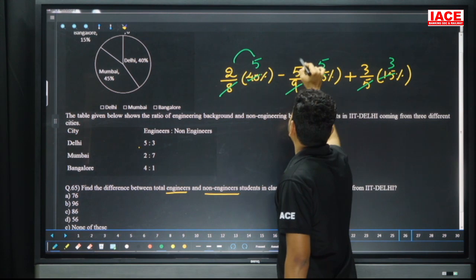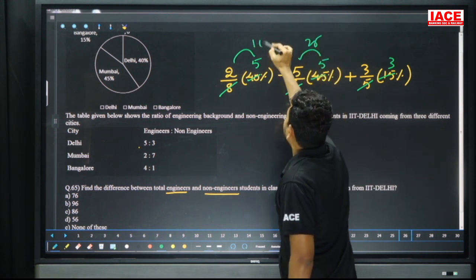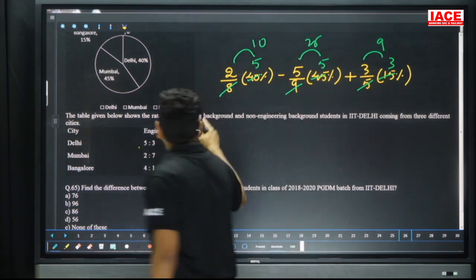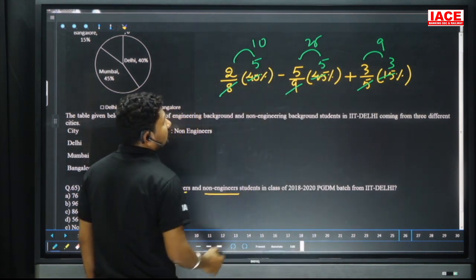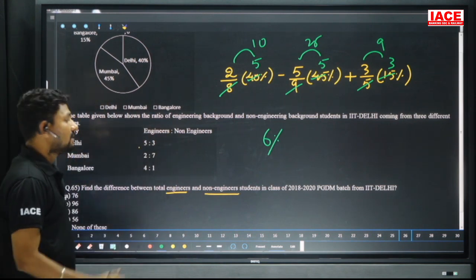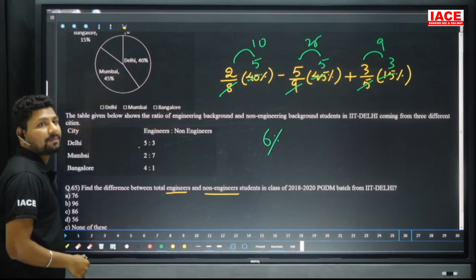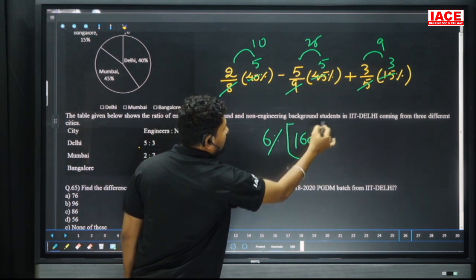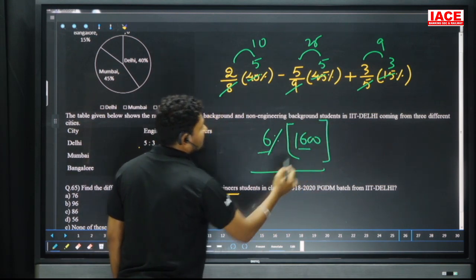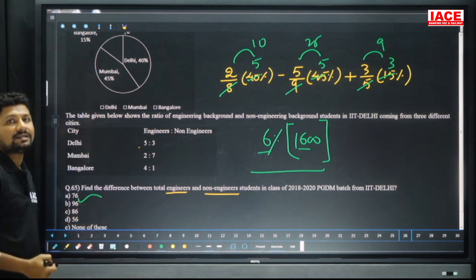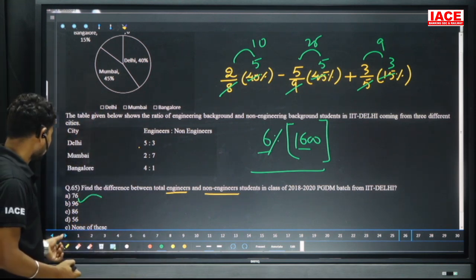This value is 10, this value is 25 and this value is 9. 9 plus 10, 19. 19 is removed from the minus 25, which is equal to 6 percentage difference overall. But we do not require the percentage, we need the population. The total population of this city we already know is 1600. Then 6 percentage of 1600, 16 6s are 96. The total value of the difference is how many people? 96. Our option is B here.